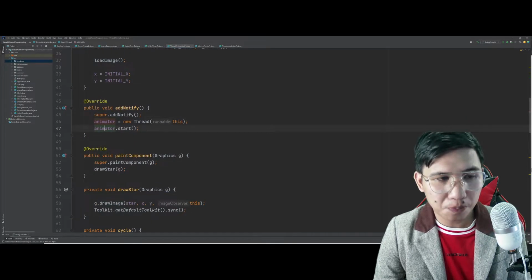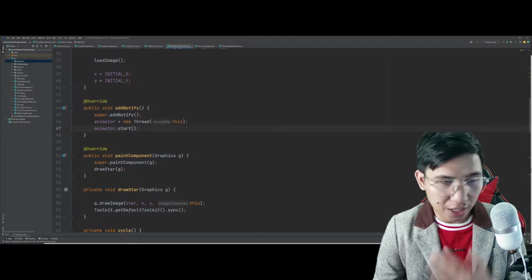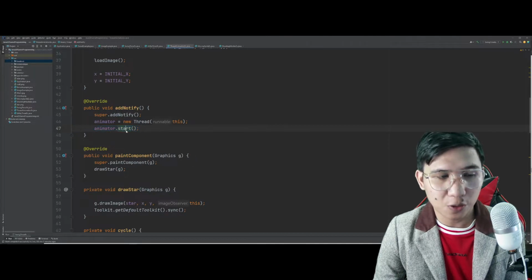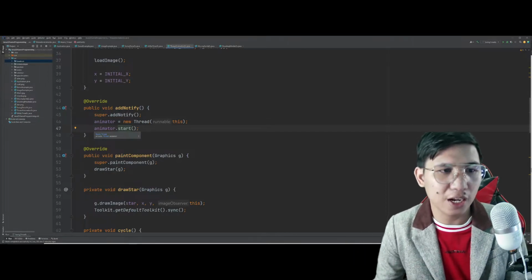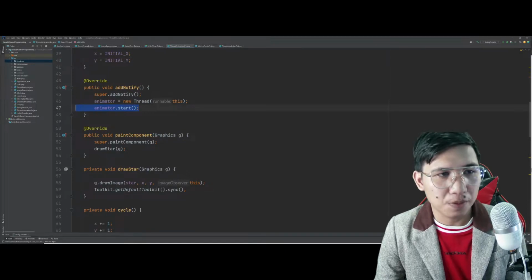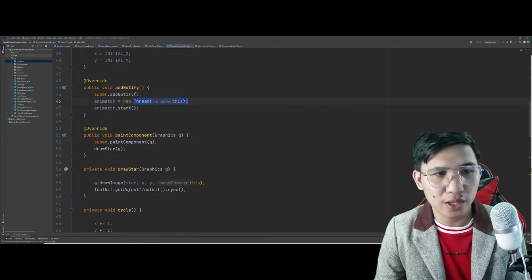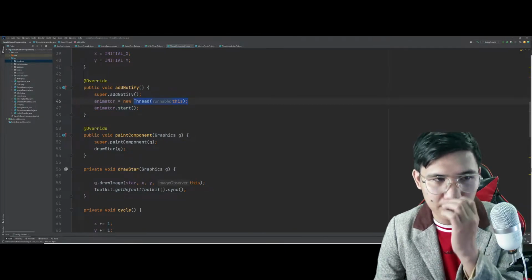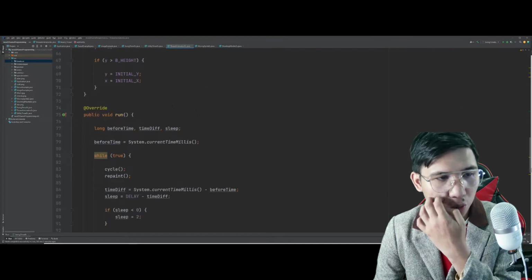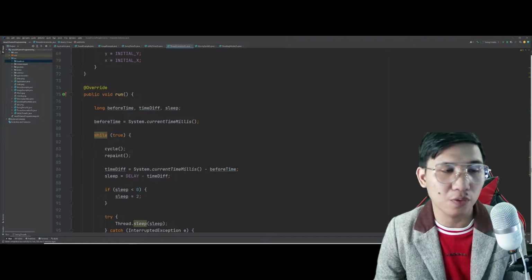Ibig sabihin, pagka-run pa lang ni program mo, magi-start na agad yung movement. Okay? So wala ka ng delay, wala ka ng particular na iba pa pupuntahan, didiretso ka agad dito sa animator that start na to. Now, since we are using the threads here, you instantiated the new runnable thread here which named animator. It's really necessary for us to create here what we call the public void run.